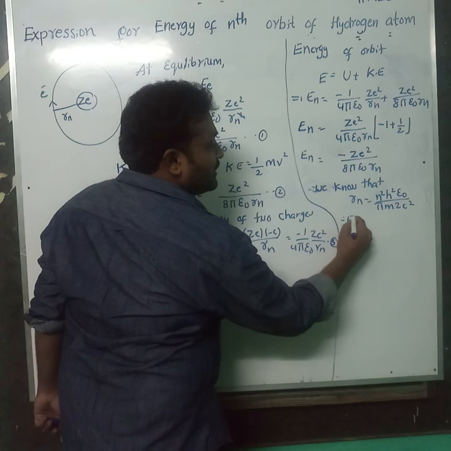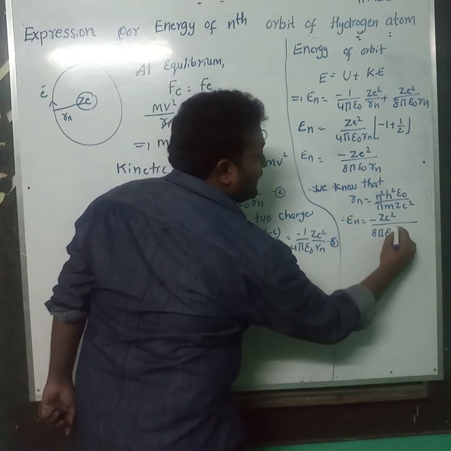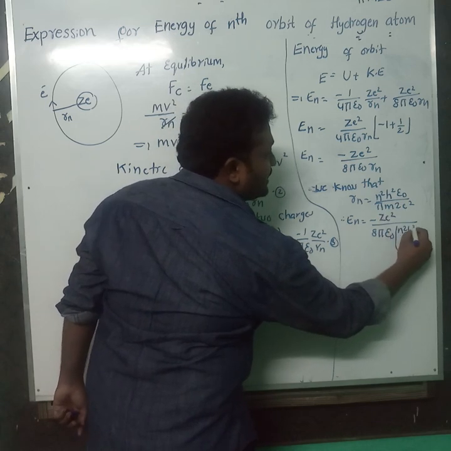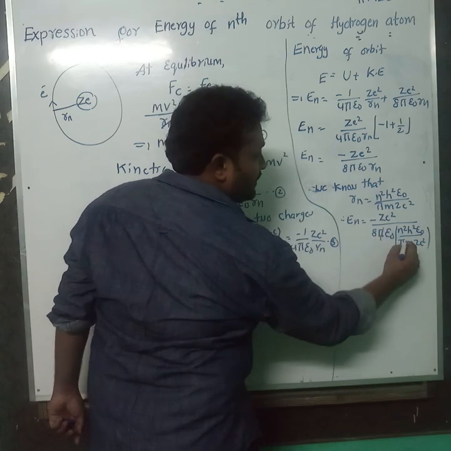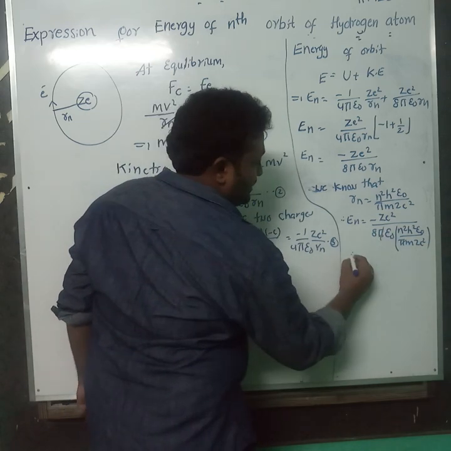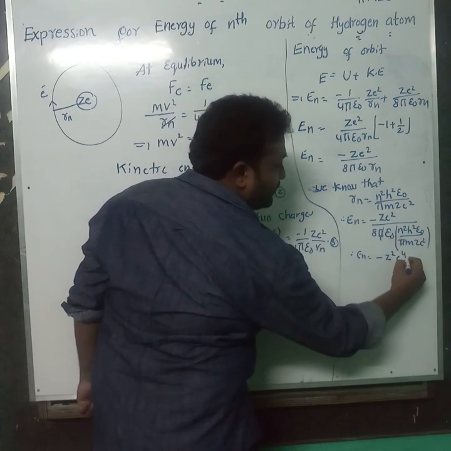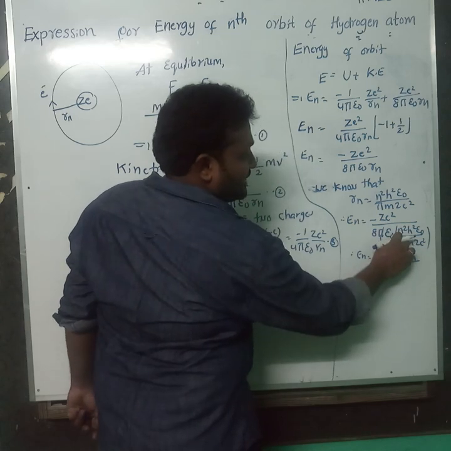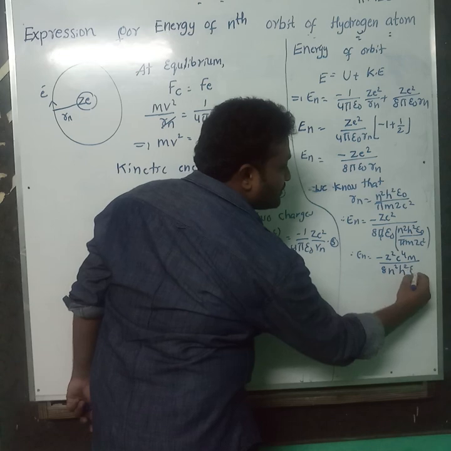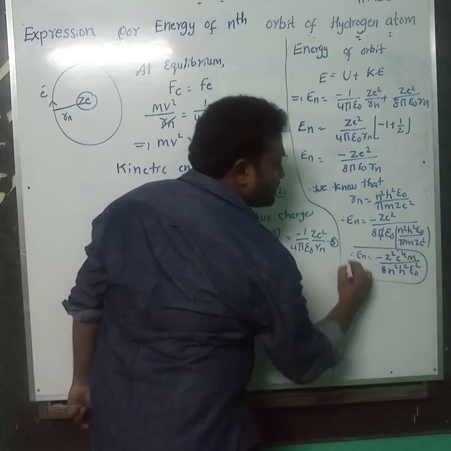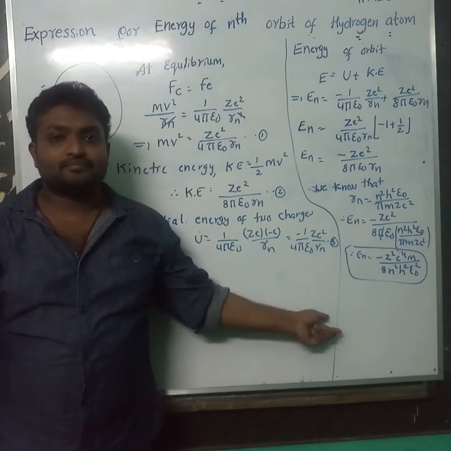Therefore, En is equal to minus Z e square by 8 pi epsilon naught times n square h square epsilon naught by pi m Z e square. Pi cancels. That's it. Therefore, En is equal to minus Z square e power 4 m by 8 n square h square epsilon naught square. So this is the expression for energy of the nth orbit of hydrogen atom.